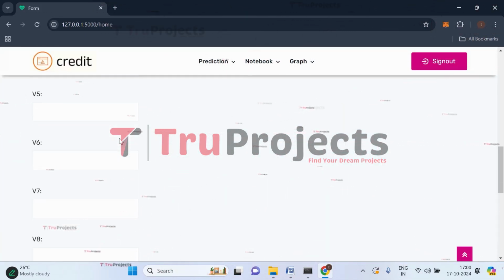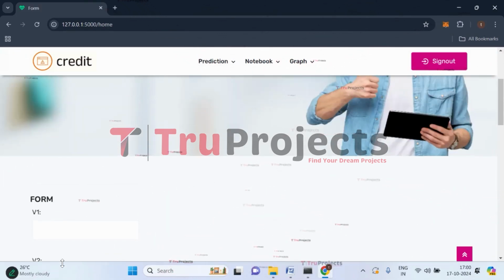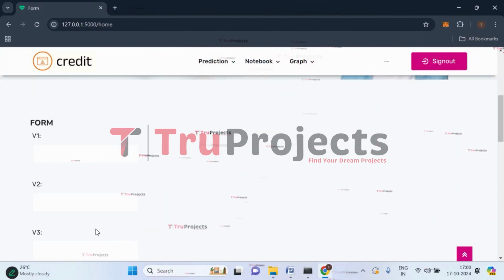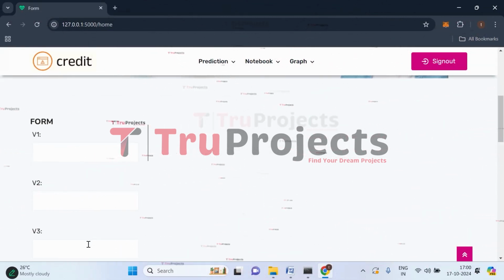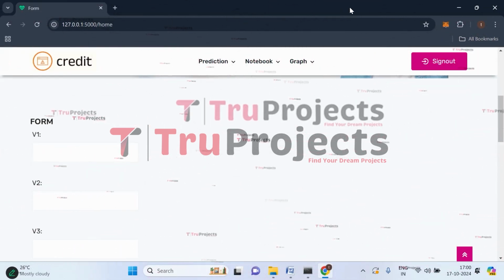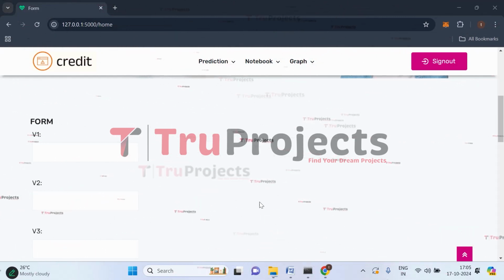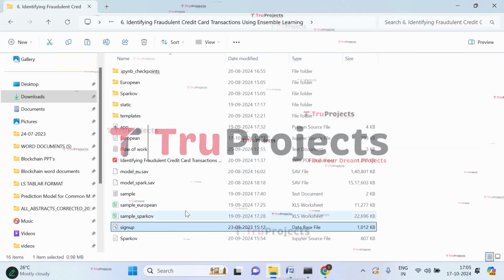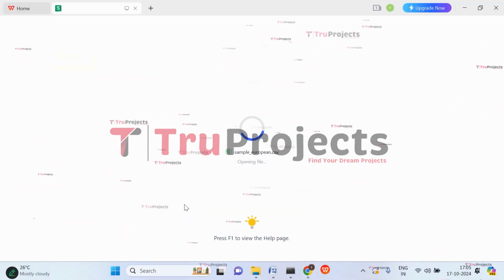So here you can see the parameters, right? We need to enter all these parameters and then click on predict. Based on the given inputs, we will get the prediction whether it is a legitimate transaction or a fraudulent transaction. We have already discussed the inputs to be given in the front end, and we have them in the sample folder. As we are doing prediction for the European dataset, we have to open the sample European file.